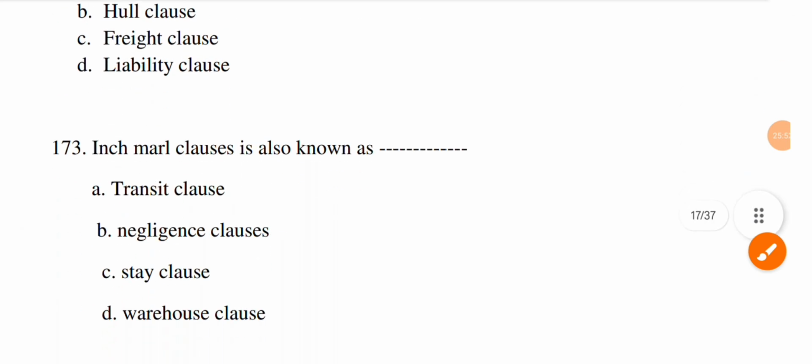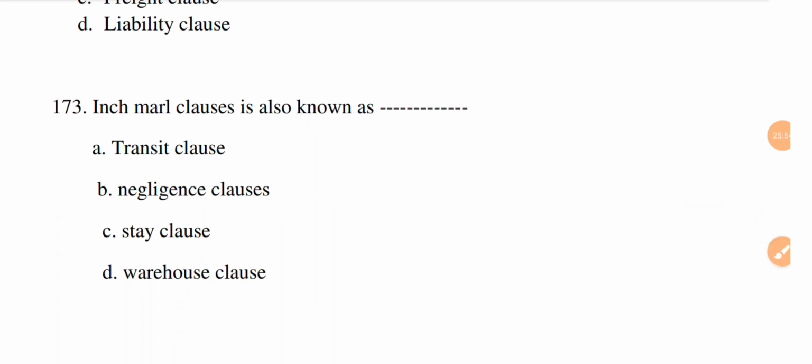Next question. Inchmaree clause is also known as dash. Option A, transit clause, B, negligence clauses, C, stay clause, and D, warehouse clause. The correct option is B, negligence clauses.